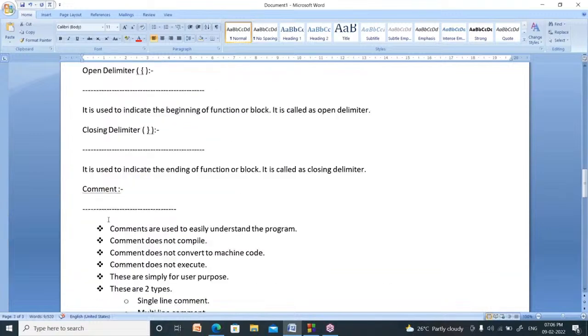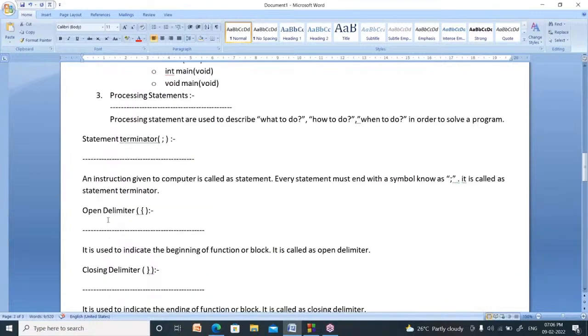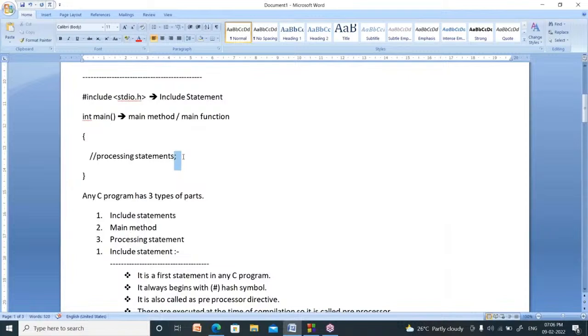Now I will explain. In all programs, you have to use a semicolon. What is the name of the semicolon? It is called the statement terminator. Every line of your program must be terminated using one symbol. That symbol is the semicolon, called the statement terminator. In every program, you use an open flower bracket. It is called an open delimiter.